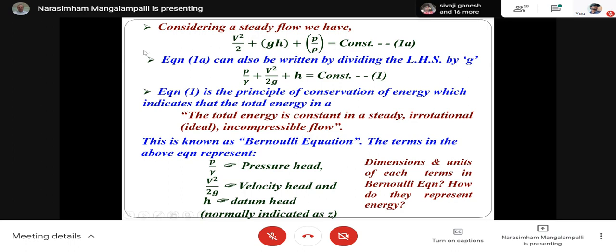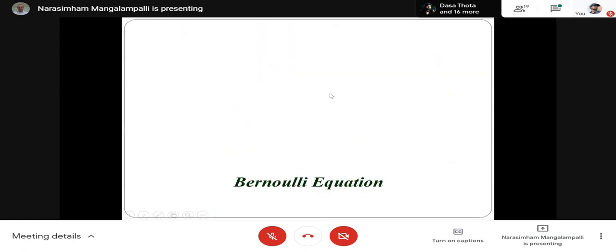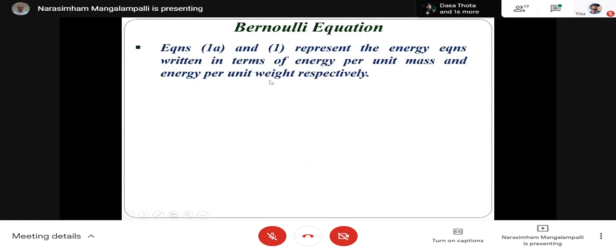So this constant here represents the energy per unit mass. And this, P by gamma plus V square by 2G plus Z or H, represents the energy per unit weight. Understand?